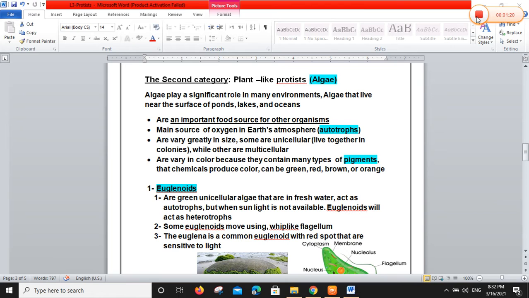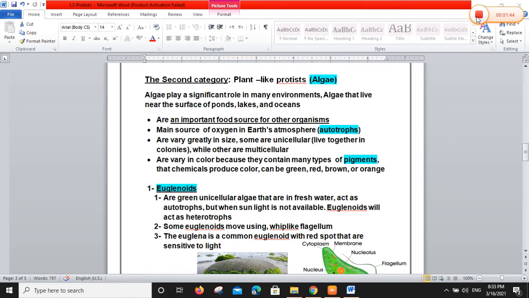Number three, they vary greatly in size. Some are unicellular and some are multicellular. Unicellular ones live together in colonies, while others are multicellular. So we will see together the groups of algae that are unicellular and the others that are multicellular.